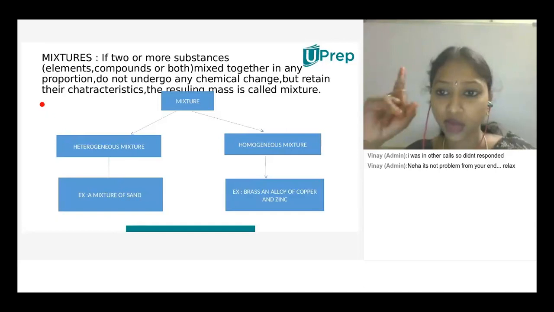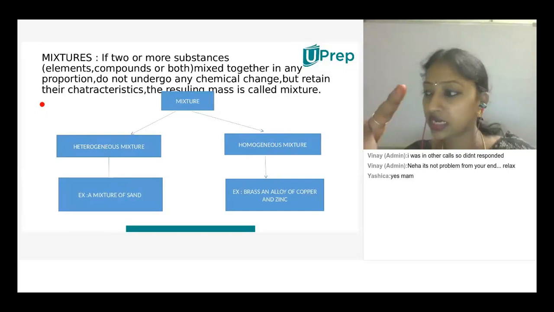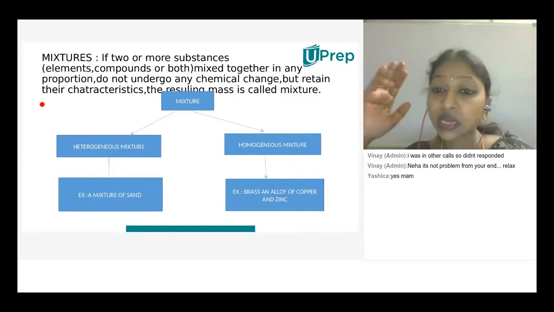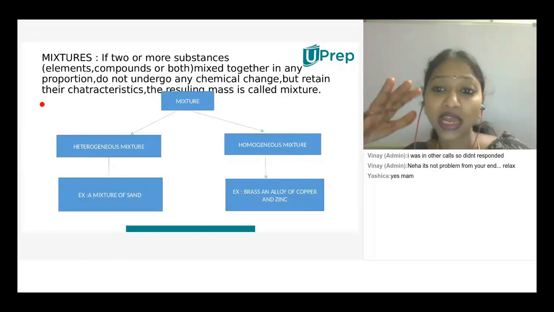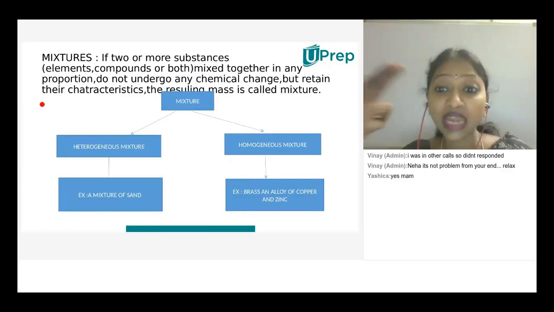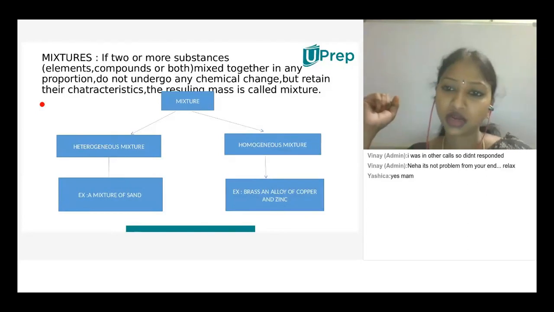Mixtures are of two types: one is heterogeneous, one is homogeneous. Though neither requires any proportions, a homogeneous mixture gives a single property, meaning a single phase. We can't differentiate the components present. A heterogeneous mixture also doesn't require proportions, but you can easily find different phases in it. Oil in water, sand in water, wheat flour mixed with other seeds, all are considered heterogeneous mixtures.